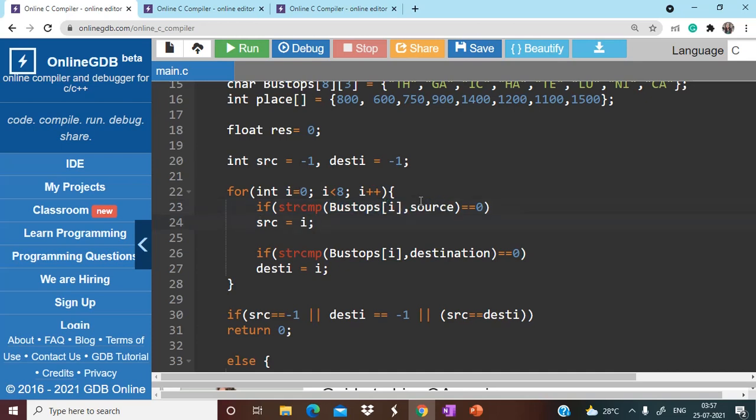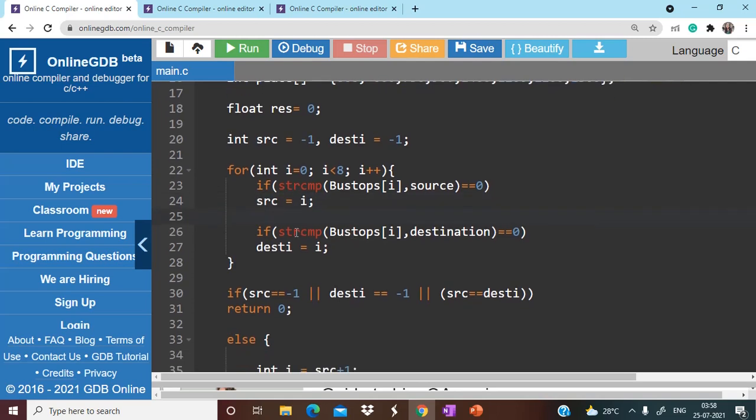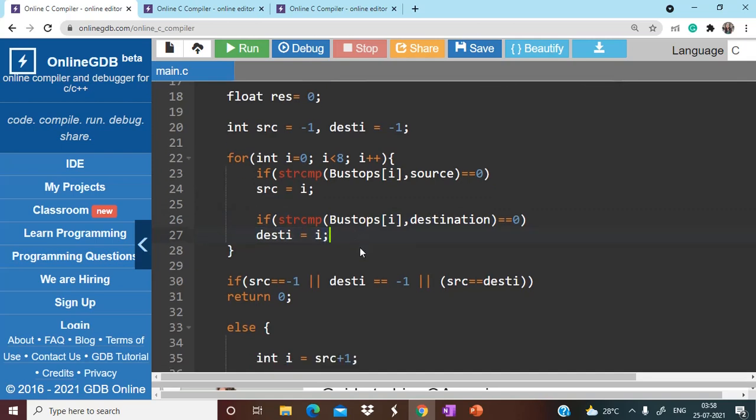And if we have got a match, so obviously equal to 0, we are going to get... So if we have got a match, I am going to store that particular index to src, and the same thing I am doing for desti as well. If I got a match for destination, I am storing this in this variable, that is desti.